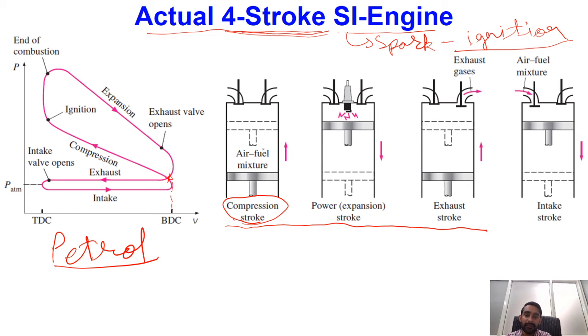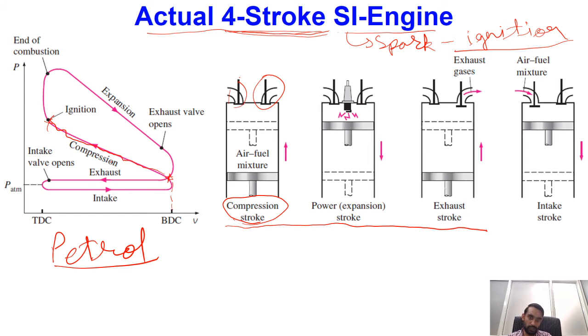We will be compressing the air fuel mixture we have inside, and during that time both our intake and exhaust valves will be closed. So we are pushing our mixture of air and fuel against a fixed boundary, where the bottom boundary is displacing. Because of that, there will be an increase in pressure of the air and fuel mixture. So this line we have represented, up to this point, is our compression stroke.